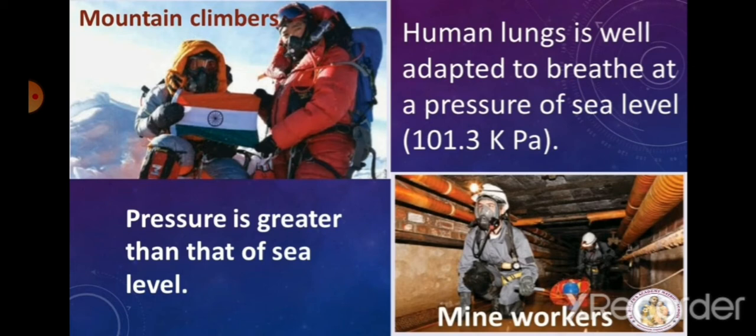Similarly, special equipment is used by people who work in mines. Why? Where the pressure is greater than that of sea level. That is why they also need special equipment to breathe properly. Why? Because there is a greater pressure than that of sea level.